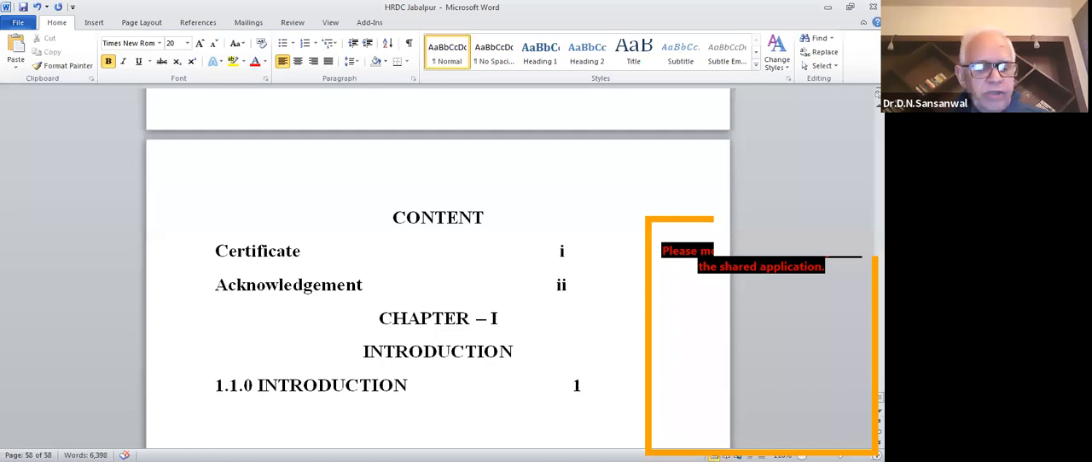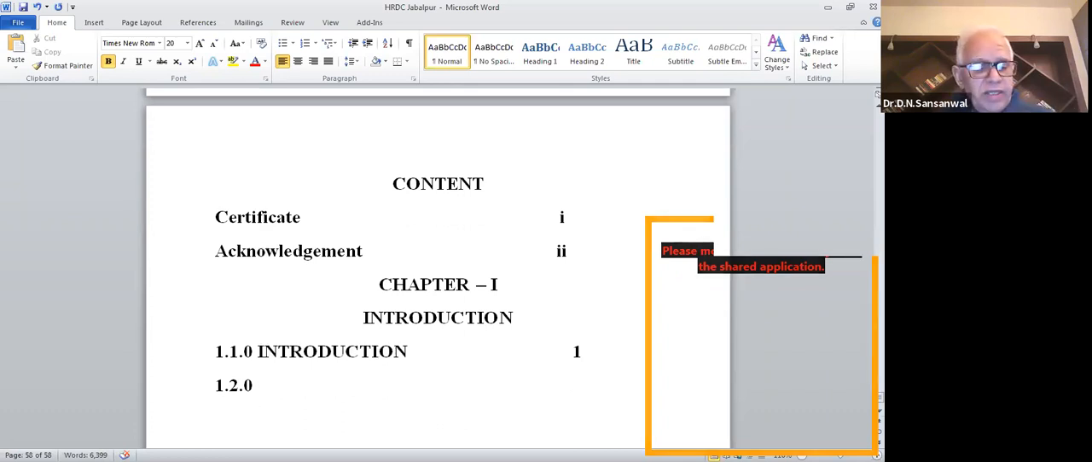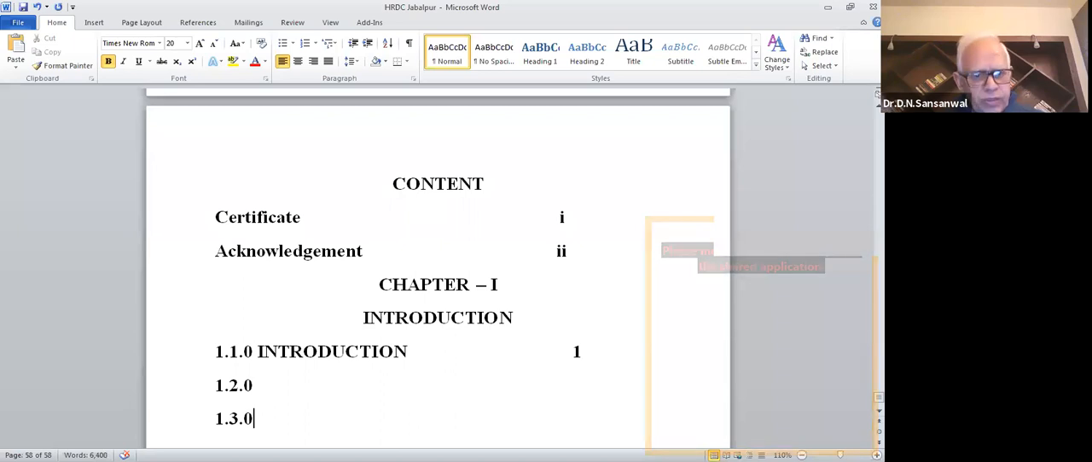Then 1.2.0. What is this main heading? Now, I cannot tell you this main heading. You have to find out. So 1.3.0. So like this, you have to write all this.